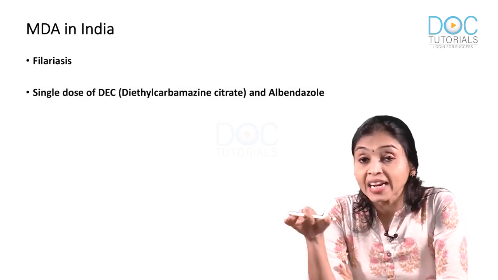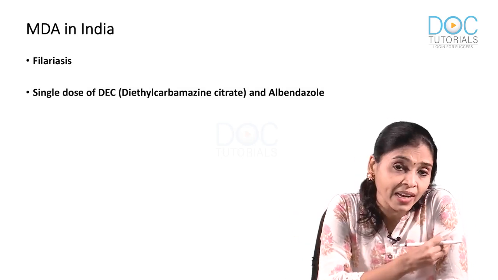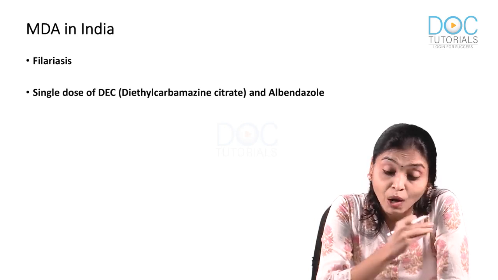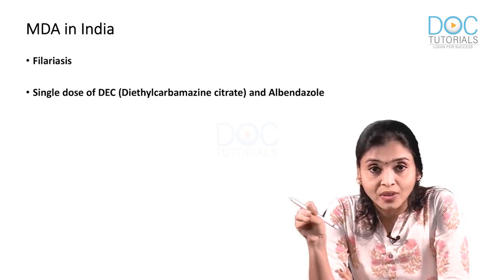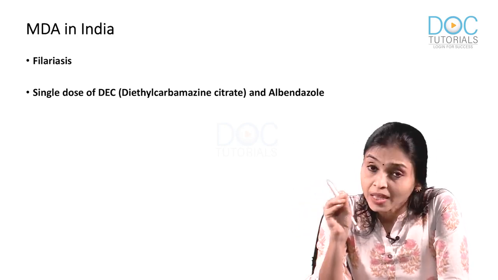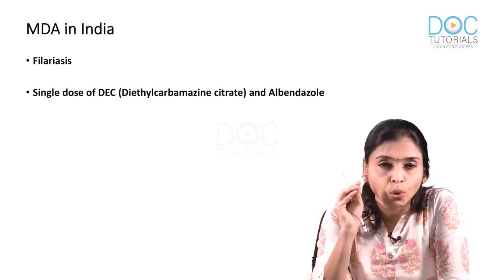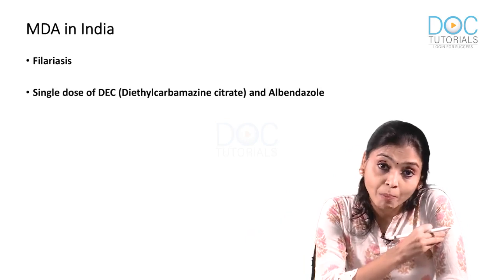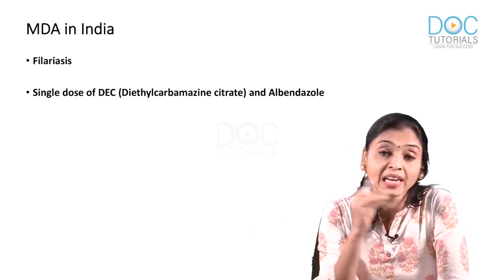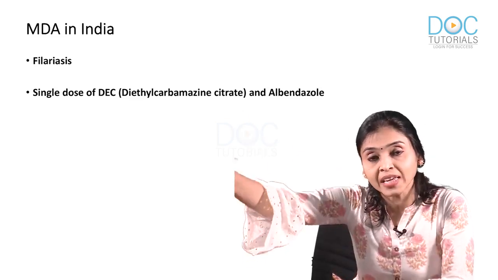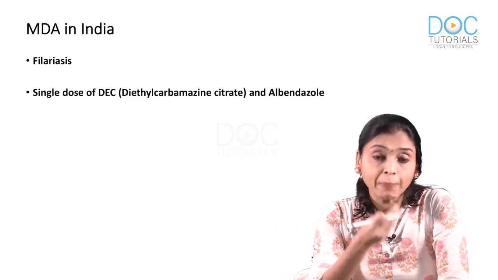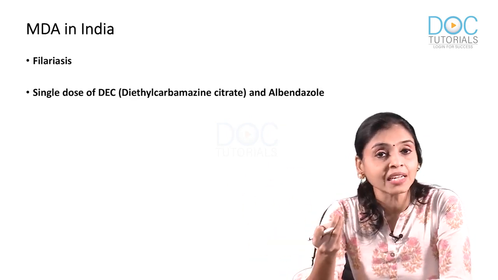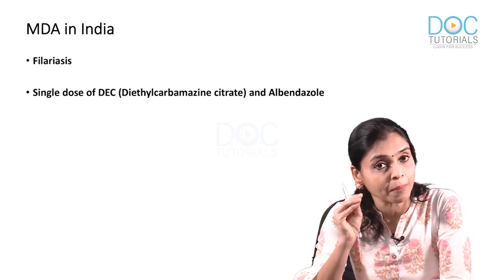You know, in filaria endemic areas, microfilaria will be present in the blood of people living in that area without any overt symptoms. The problem is, though they don't show any symptoms, they can transmit disease to another person, because when mosquito bites that person, microfilaria will be picked up and that will be given to another person. So, people living in that area will be having microfilaria in their blood.